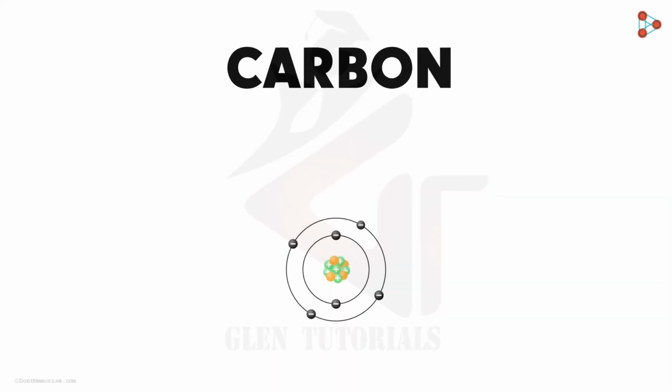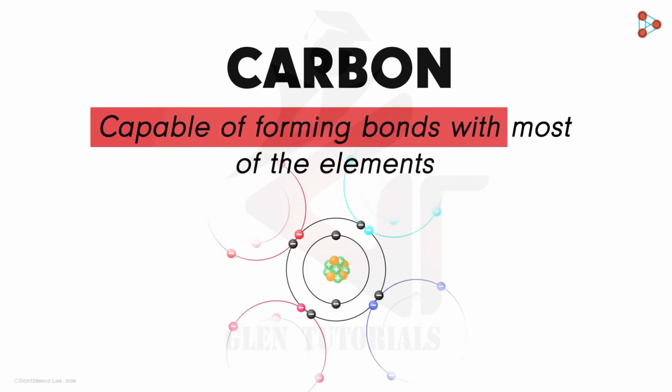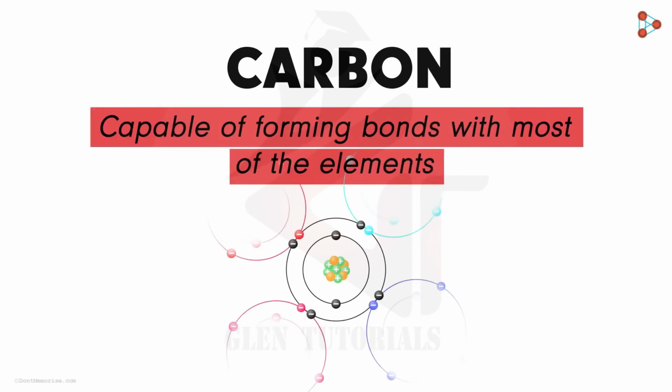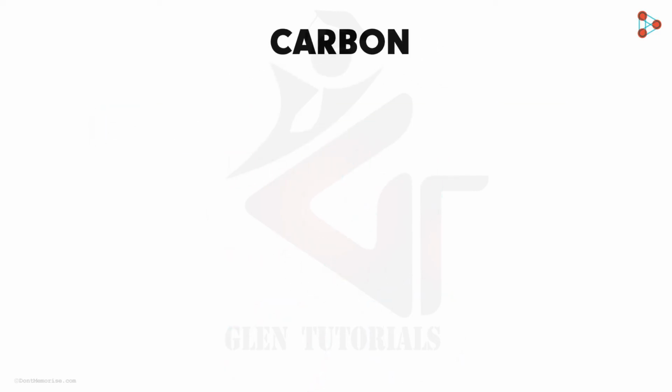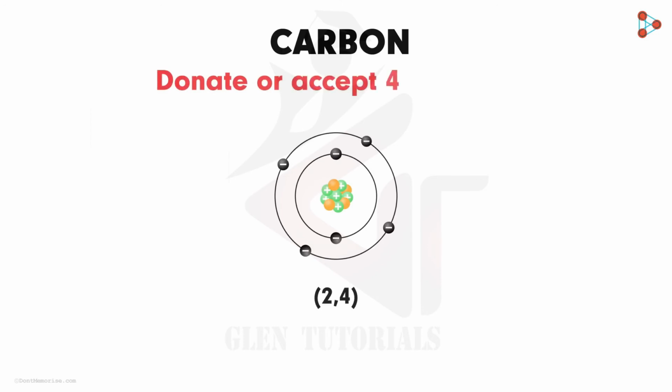In the previous video, we got introduced to the versatile nature of carbon. Can you tell me why it is capable of forming so many bonds with so many elements around? To know this, let's have a look at the atomic structure of carbon first. Does the atom look somewhat like this? Yes. The electronic configuration of carbon is 2,4. That means it can either donate or accept 4 electrons to achieve a stable state.